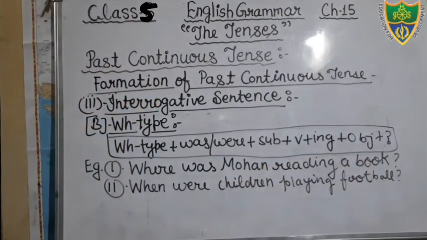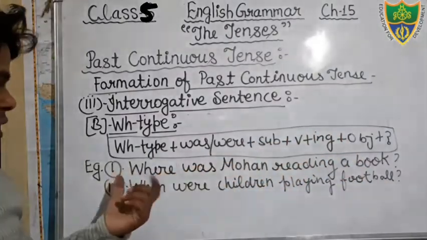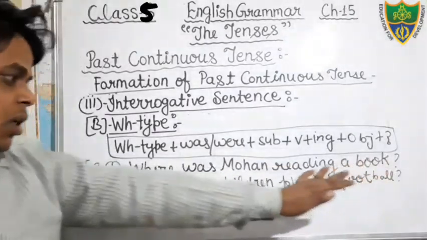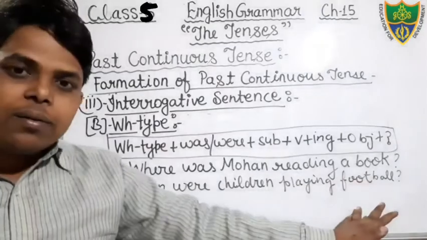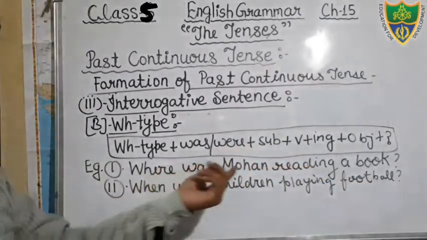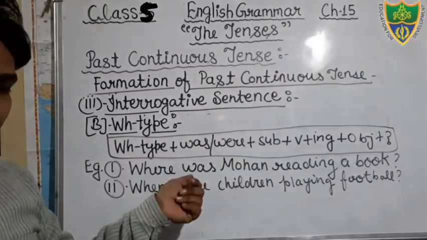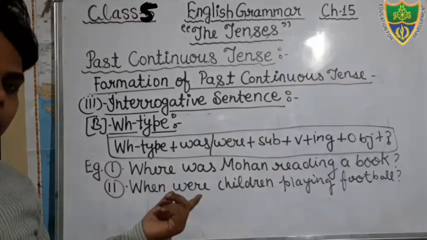Just see students, this is your structure. On the basis of this structure I have constructed the sentences. Just see, where was Mohan reading a book? And when were children playing football? Okay students, here you can see the word Mohan is singular, therefore here the helping verb is was. Here children is plural, therefore here the helping verb is were.